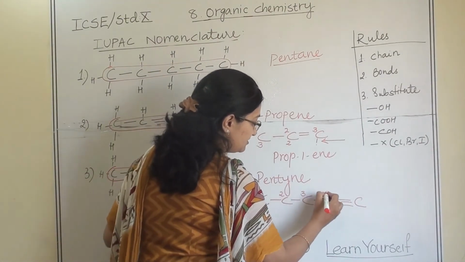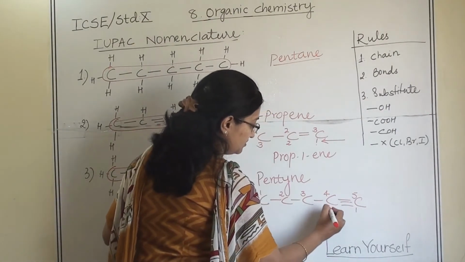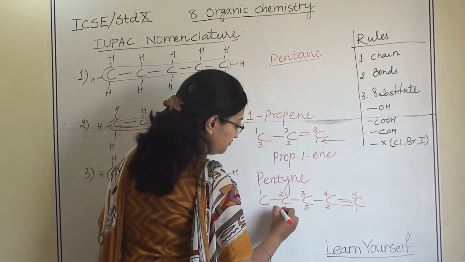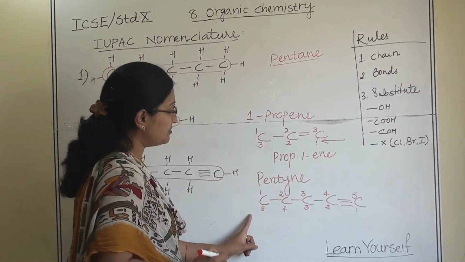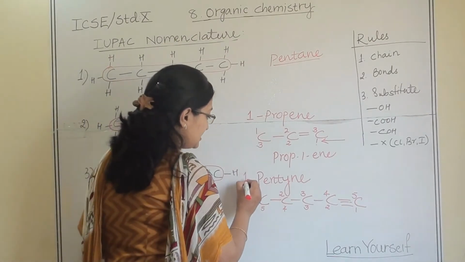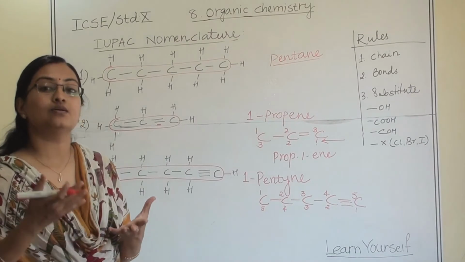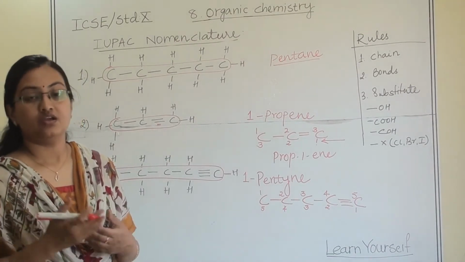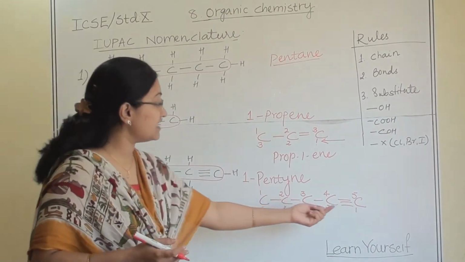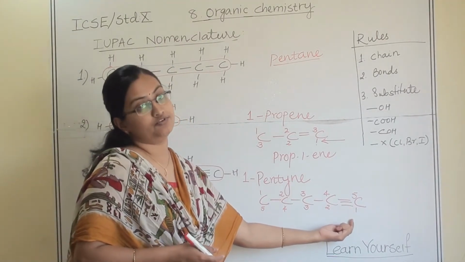First we'll write, then left to right. 1, 2, 3, 4 and 5. In both the number system, which one is the smaller? First one. So we are writing here pent 1 yne. You can write like that. It shows that the triple bond is at the first position.